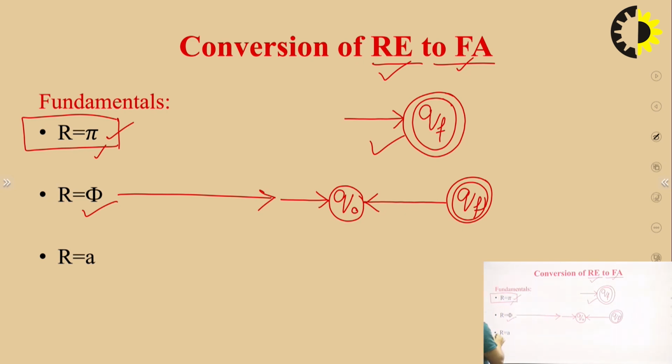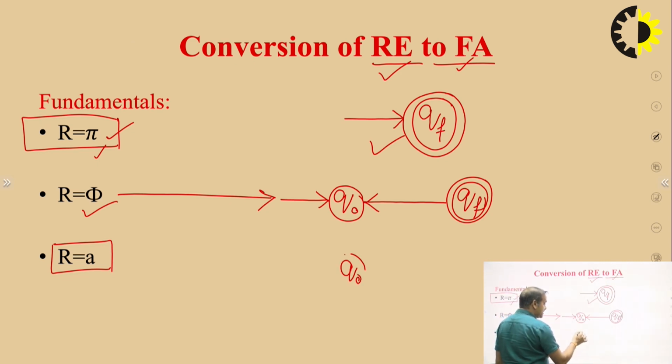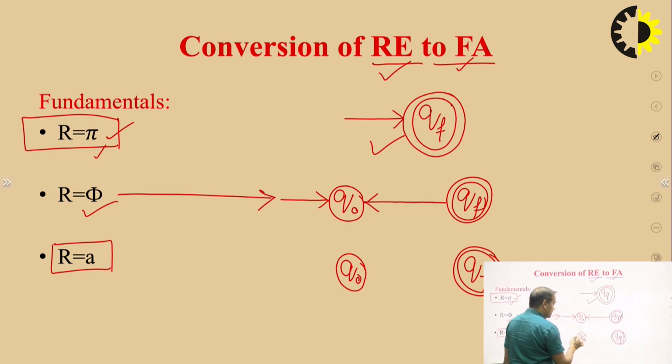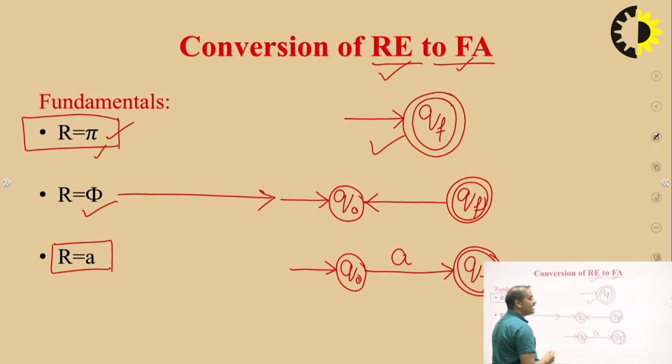Now the next regular expression is r equal to a. The basic concept is like r equal to phi: initially we take an initial state q naught and a final state qf. Q naught is marked as the initial state, with a directional edge from q naught to qf, and this edge is labeled a.